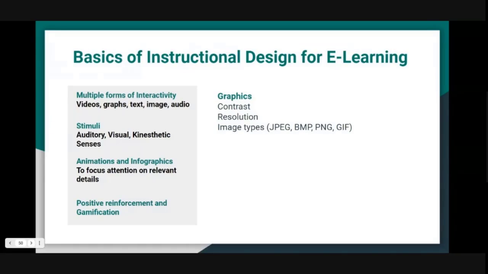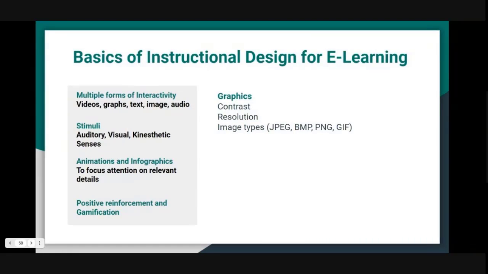When we speak about graphics that you use in your material, it's important to keep in mind the contrast. There should be good contrast, good legibility and readability. The resolution of those graphics should also be good. Now, the image types commonly used are JPEG, PNG, and GIF.